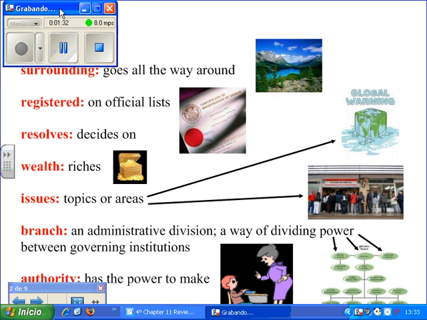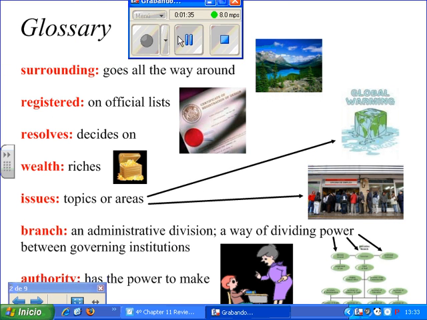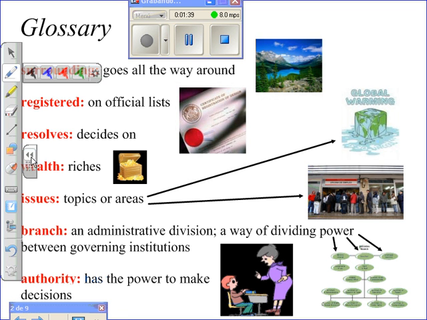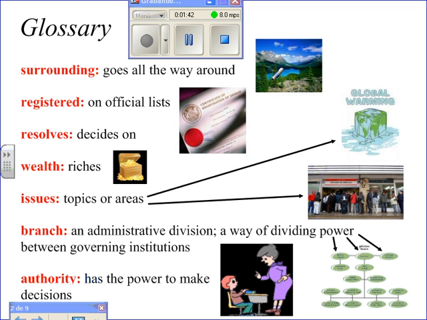Let's talk a little bit about the vocabulary. Here's the glossary. Surrounding means it goes all the way around. So, for example, this land is surrounding the lake. Registered means on official lists. So, if you are registered to do design, like this person, then you're on an official list that says that you studied and know a lot about design, and it's official.